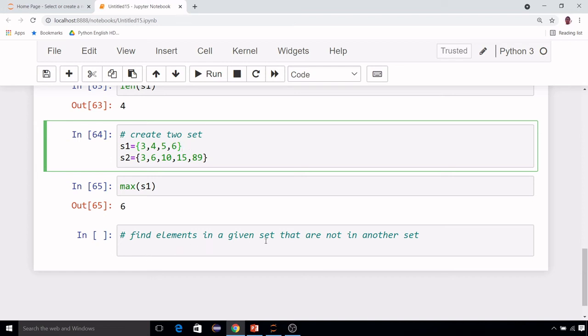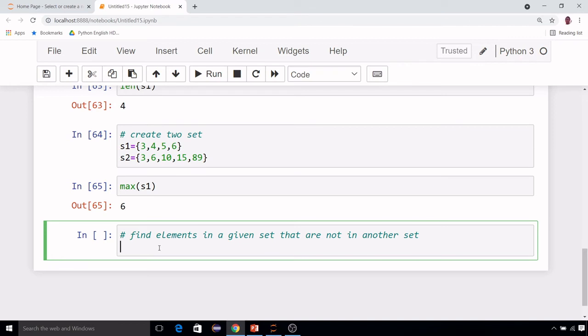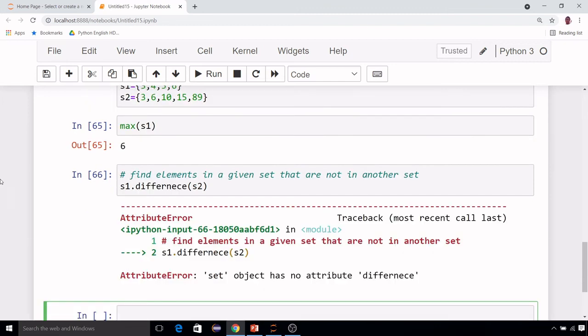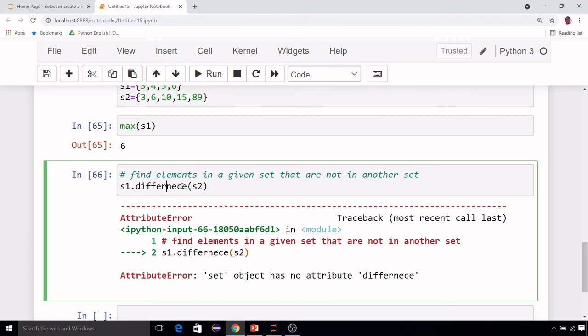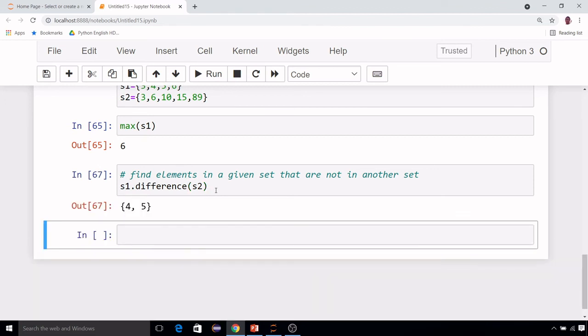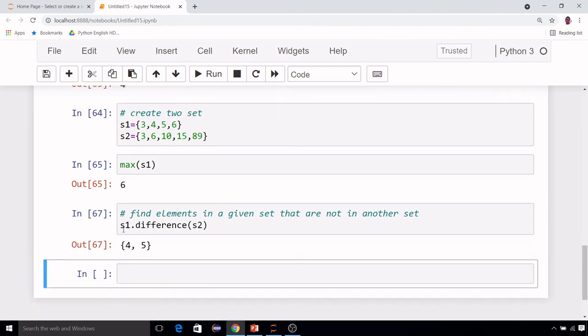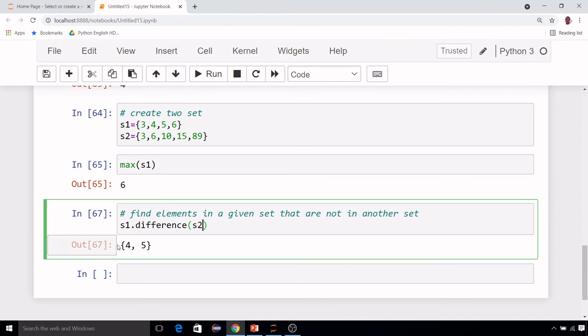Find elements in a given set that are not in the other set, and this can be done with the help of the set concept which is called difference. s1.difference is a function, s2. Okay, sorry, I made a spelling mistake. It is better to use tab. Difference. So what does it mean? s1.difference(s2), 4 5 is the answer.